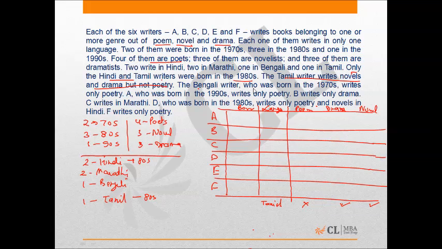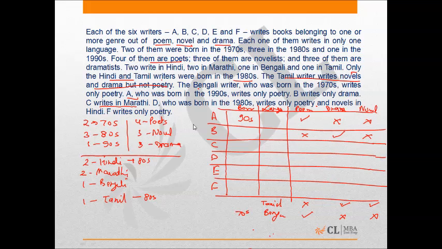The Bengali writer who was born in 70s writes only poetry. Bengali writes only poems, rest are cross, and he was born in 70s. A, who was born in 90s, writes only poetry. So this is right, this will be cross, this will be cross. B writes only drama. This will be right in this case, this is cross, this is cross.